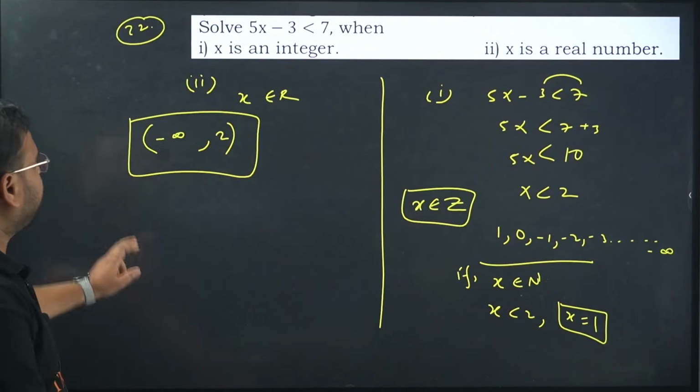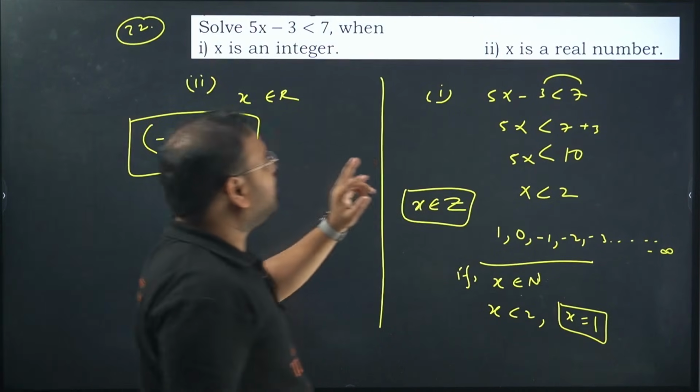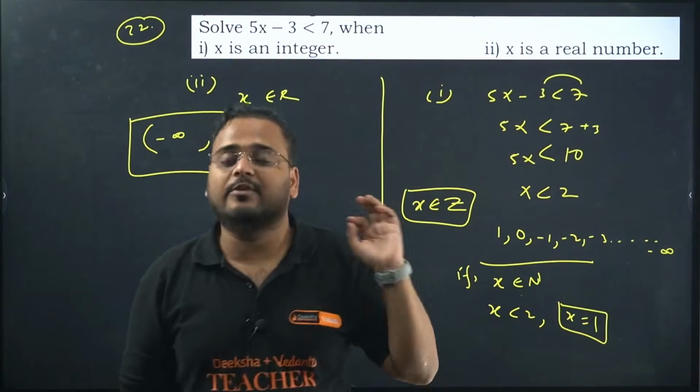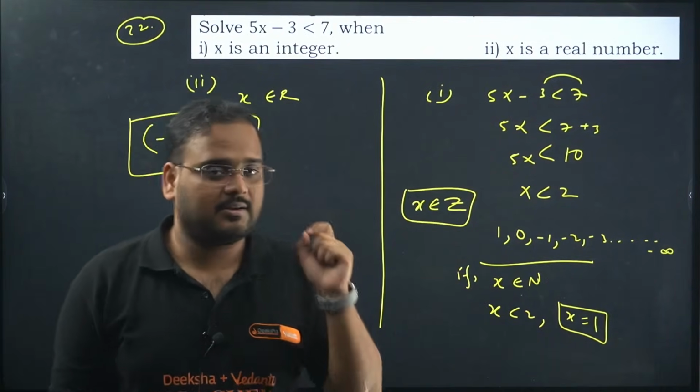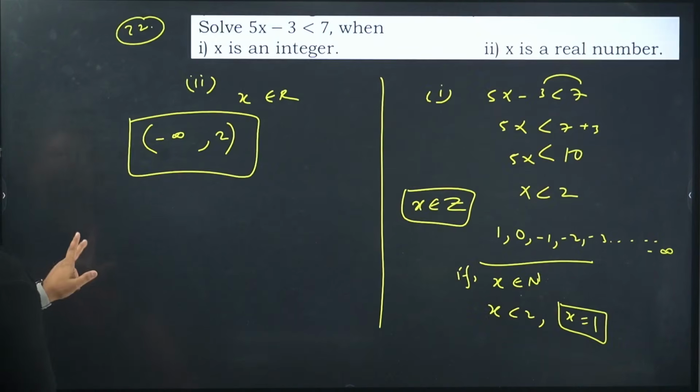Clear? Okay. One more thing: the inequality I changed here by mistake. The inequality will reverse or change its nature only if you divide or multiply by a minus sign. 22 is done. 23 now.